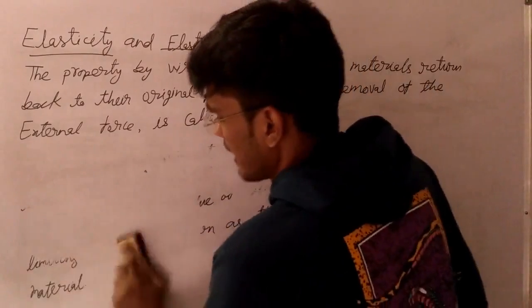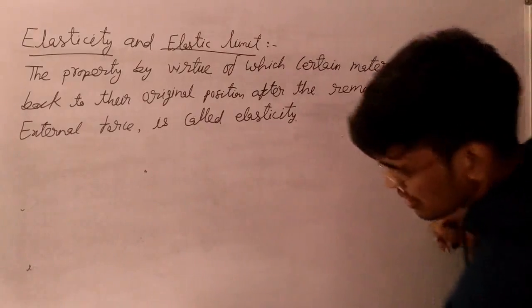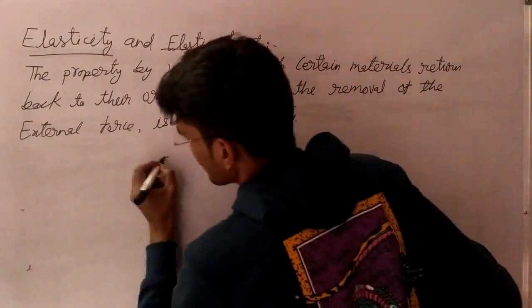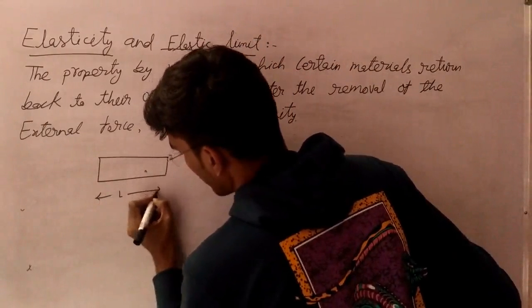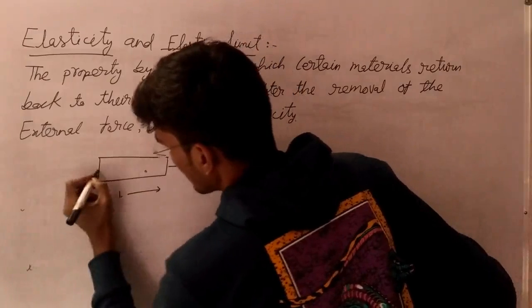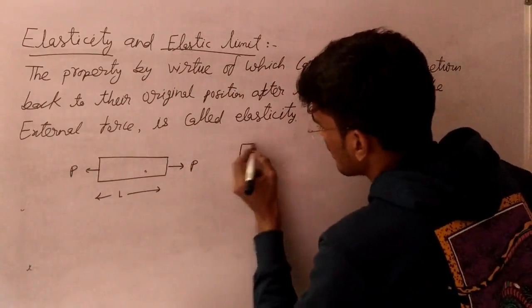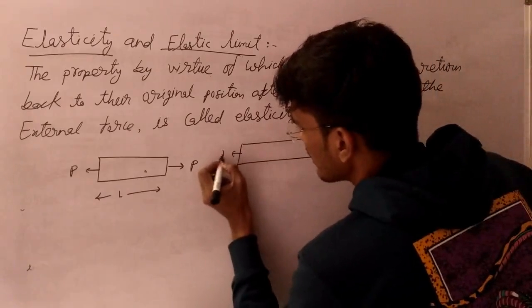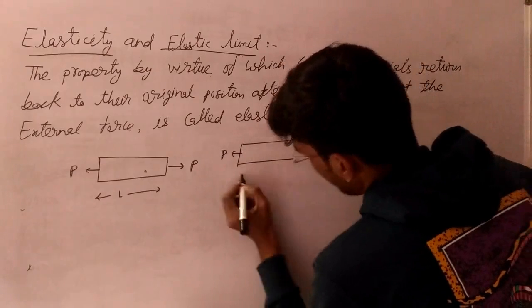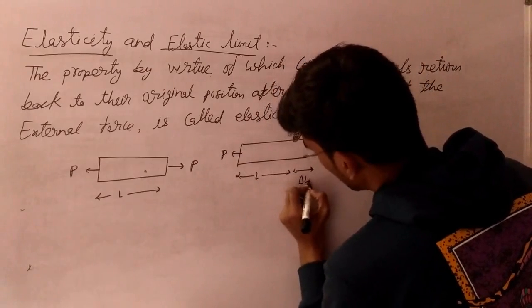So how are you going to understand this? Let me draw a diagram first. This was our sample of initial length L and we applied a tensile load P on this sample. The final length of this sample became L plus delta L, where delta L is the elongation.